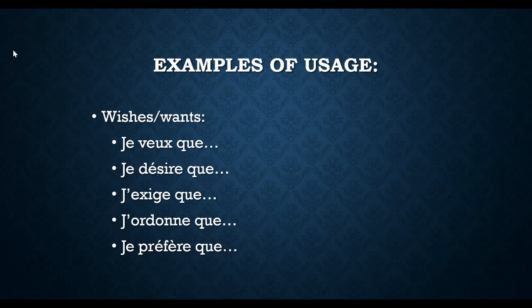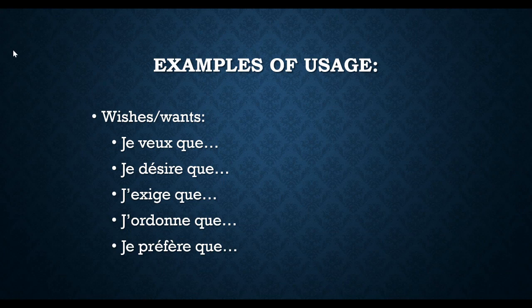This first part really can be in any tense you want. It could be in present tense, past tense, imperfect, or conditional, whatever. But once again, this first part goes in whatever tense, and after the que goes the subjunctive. So we have wishes and wants: je veux que, je désire que, j'exige que, j'ordonne que, je préfère que. That is I want, I desire, I demand, I order, I prefer that. All of those are wishes and wants.